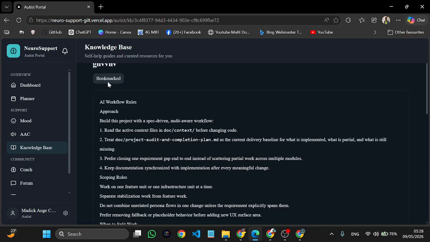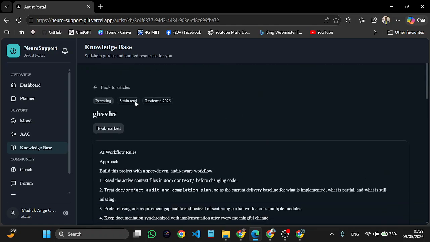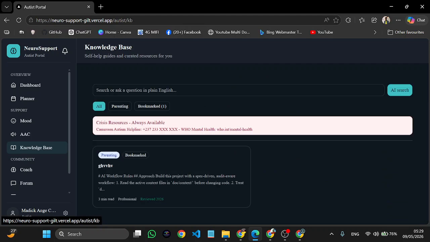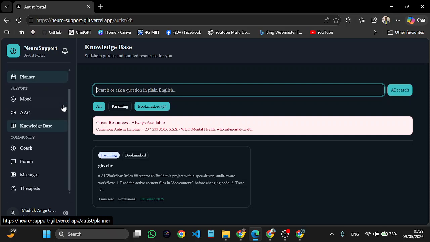You can bookmark or unbookmark an article. If the article is very important or relevant for you, you can just press bookmark article and it will be bookmarked. Articles are rendered in markdown format. Let us go back. To see bookmarked articles, you can come here and press bookmarked, and you will see all the bookmarked articles. You can also search the articles, of course.